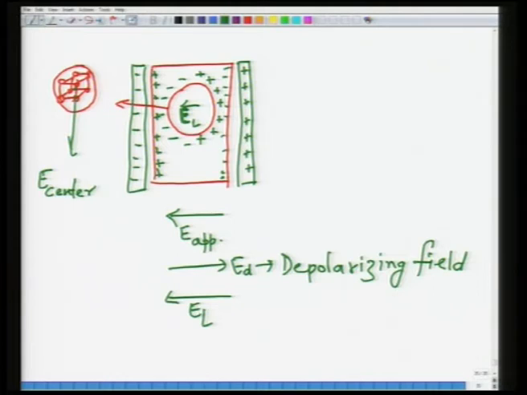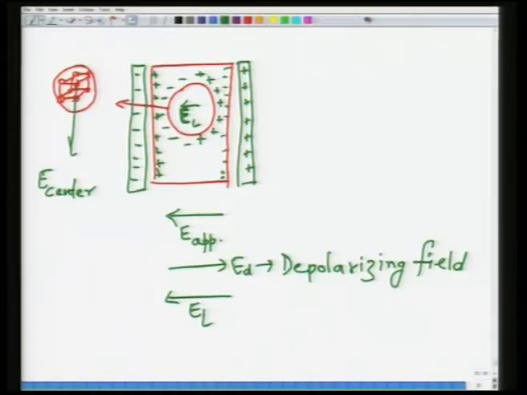So basically you have these 4 different kinds of fields, and all of them are not at the same scale. There are some fields which are macroscopic in nature, and there are some fields which are microscopic in nature, and you can see which of these are macroscopic and which are microscopic.